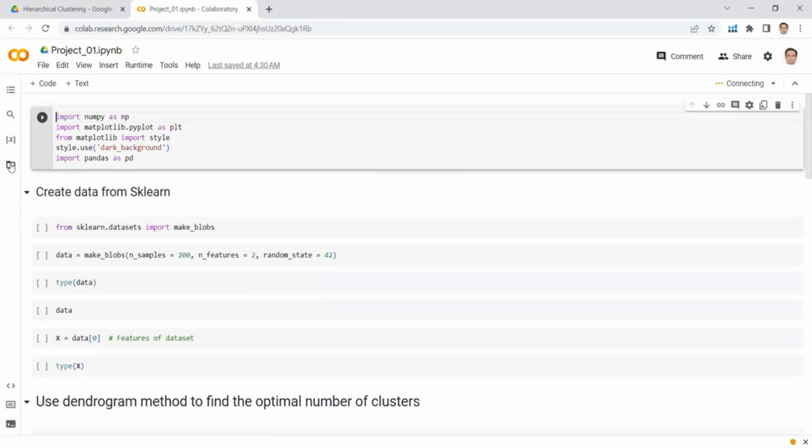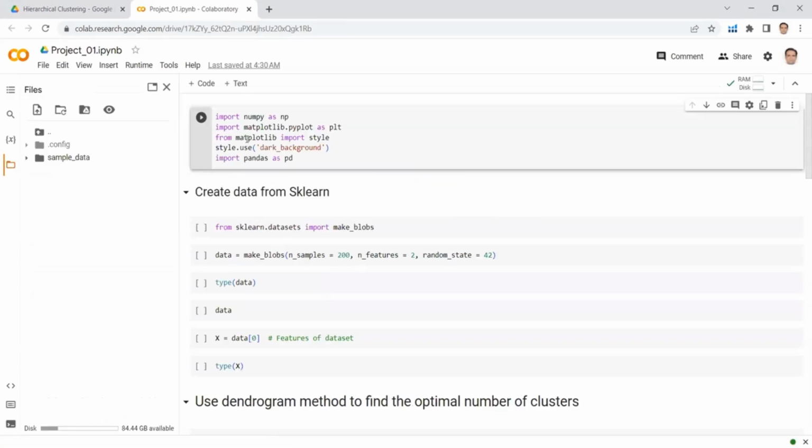So this is our project 1 in the Google Colab environment. These are the important Python libraries which I need for project 1. I am importing NumPy, I am importing Matplotlib, and I am importing pandas. Let's run this cell to import these necessary Python libraries.